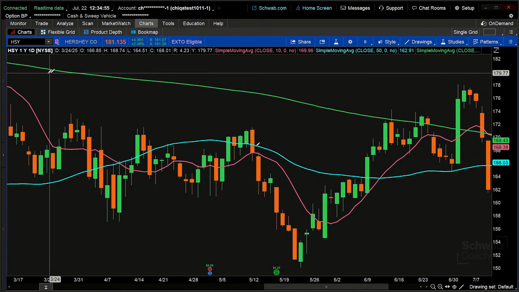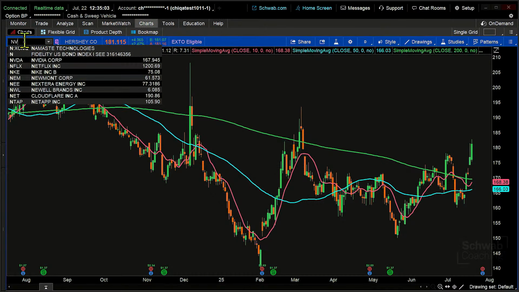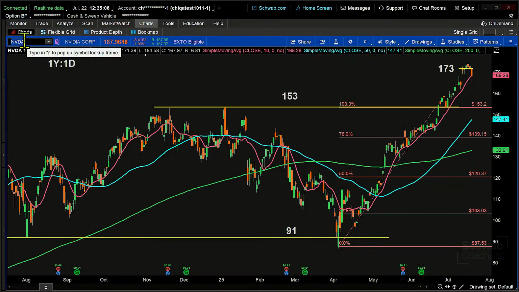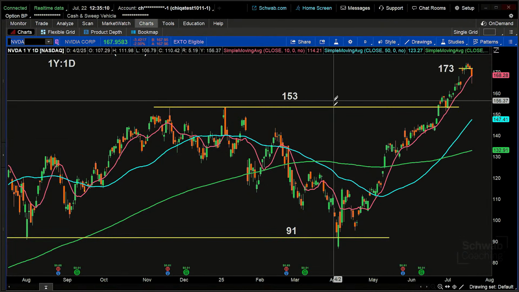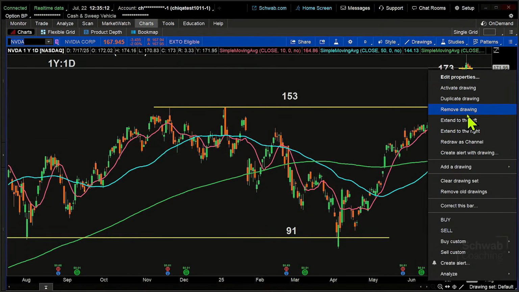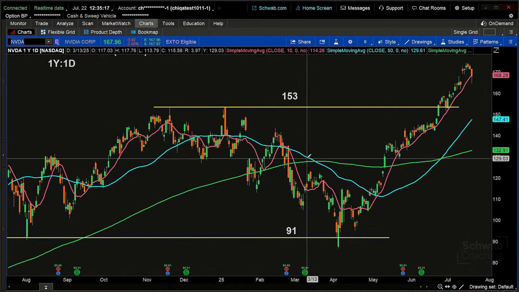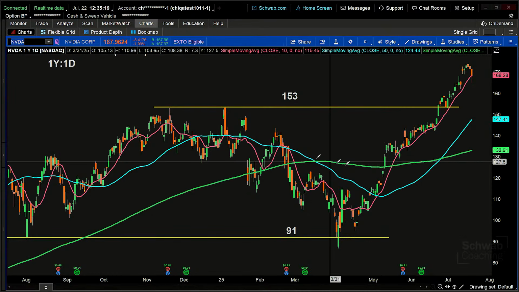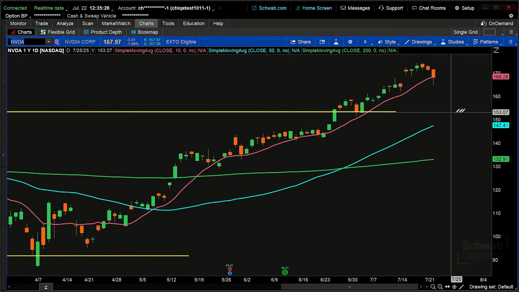So here's the thing. We could take any particular stock. It didn't have to be the SPX. It doesn't have to be Hershey's. It doesn't have to be anything else, but we could take a look at NVDA, which is a stock that a lot of people look at. And I'm going to take some of these other indicators off of here. I'm going to remove that one, and I'm going to remove that one. We'll talk a little bit about those levels of support and resistance coming up next week. We're going to talk about support and resistance. But here's what we might look at with something like NVIDIA. And I'm going to zoom in over here on the right-hand side so that we can see this.